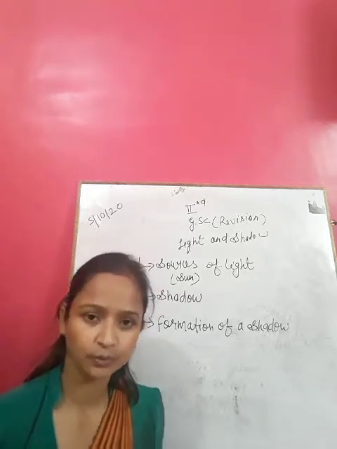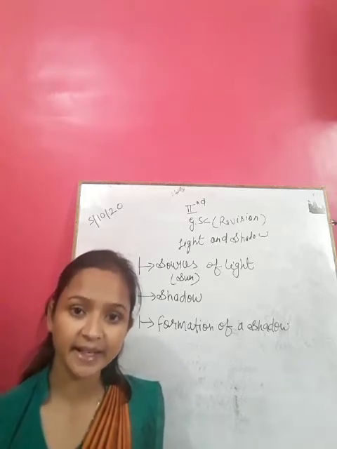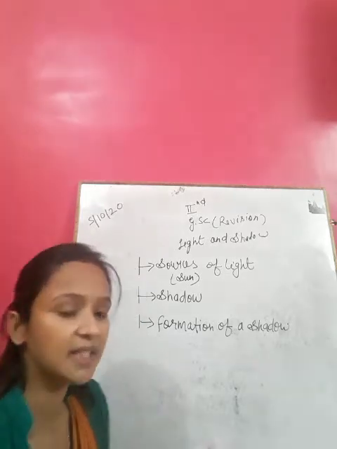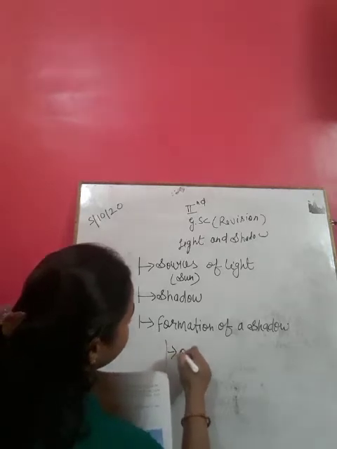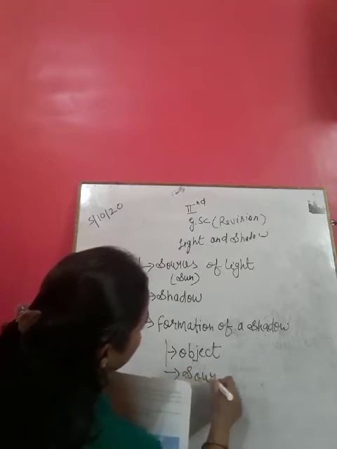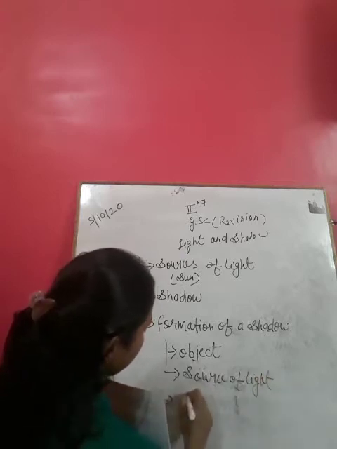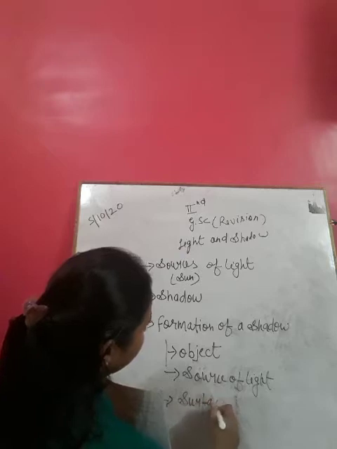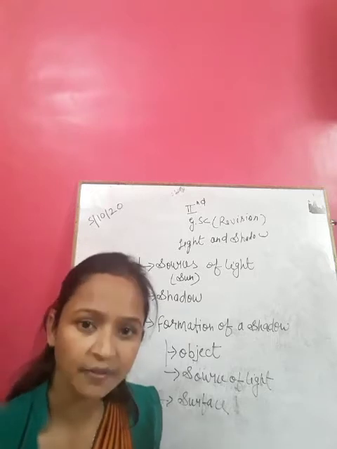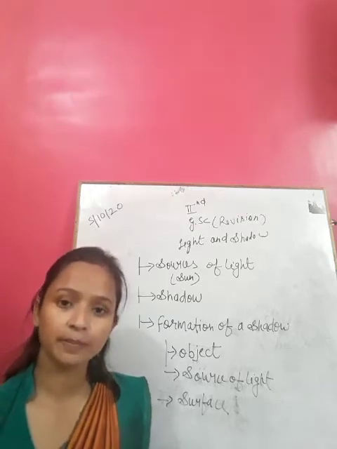Three things are needed to form a shadow: object, source of light, and surface. Object, source of light, and surface.